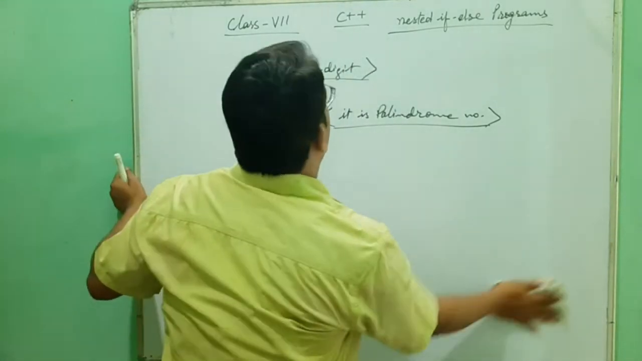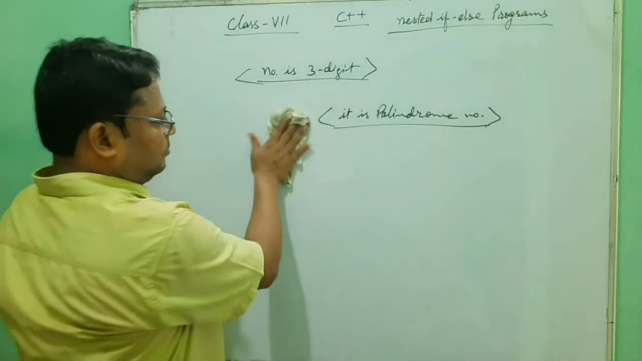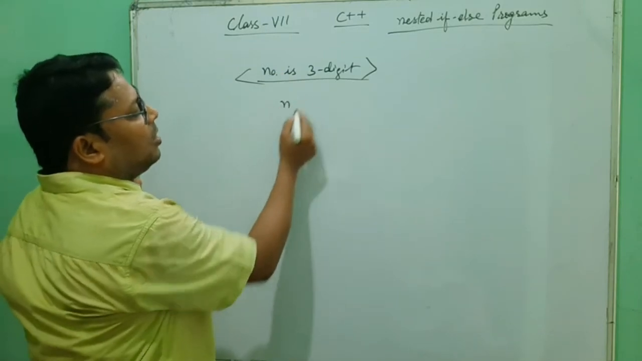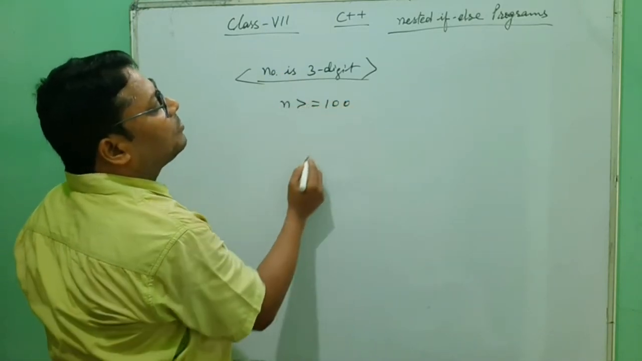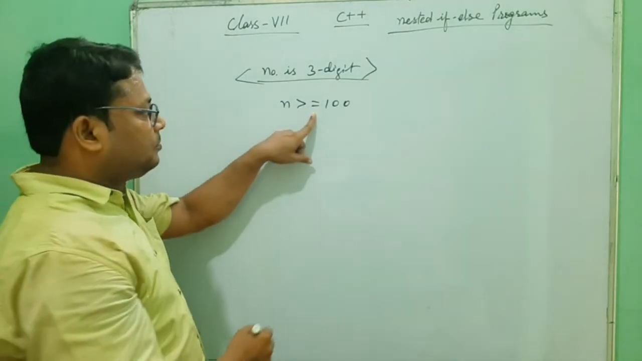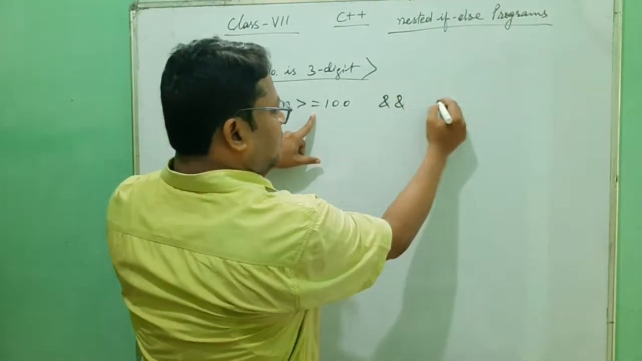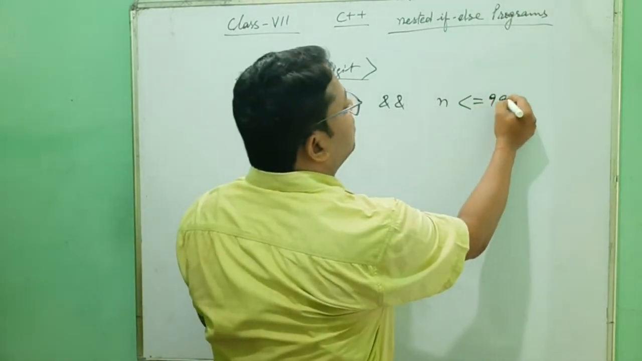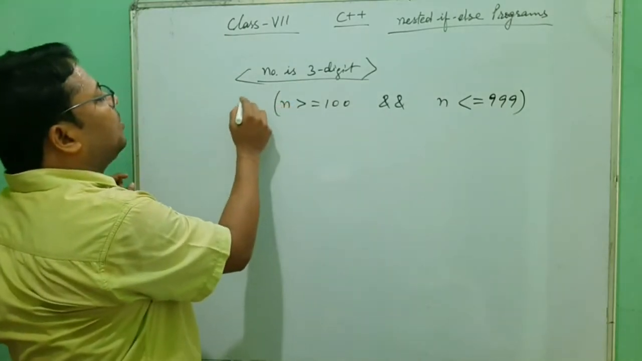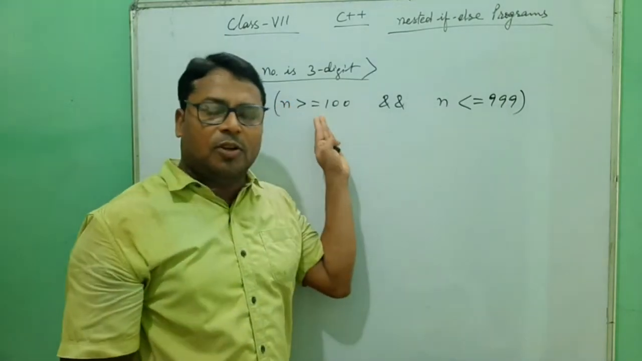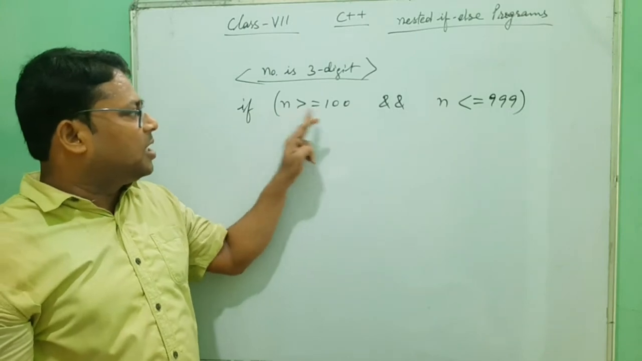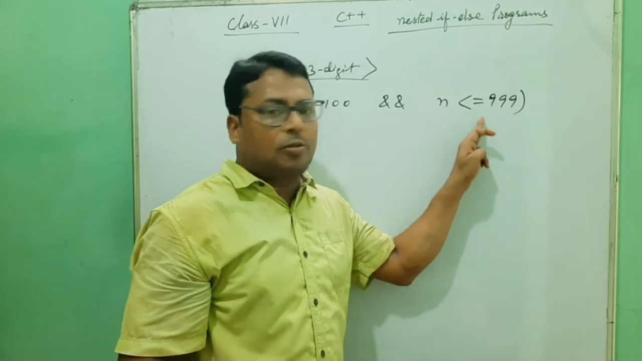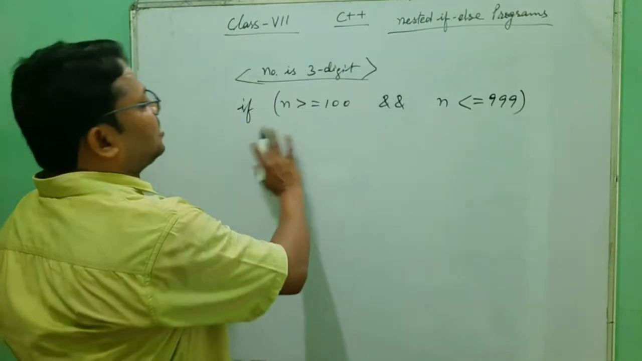Now, validity of the 3-digit number, how can you check? Yes. 3-digit validity means the number will be greater than or equal to 100, the smallest value of 3-digit, and the number will be less than or equal to the largest value of 3-digit. So if the number is between these, that means the smallest value of 3-digit, 100, the number is greater than or equal to 100, and less than or equal to 999. That means this is a 3-digit number.